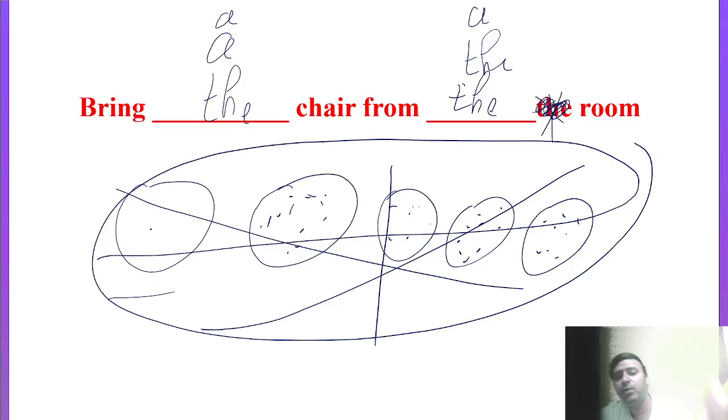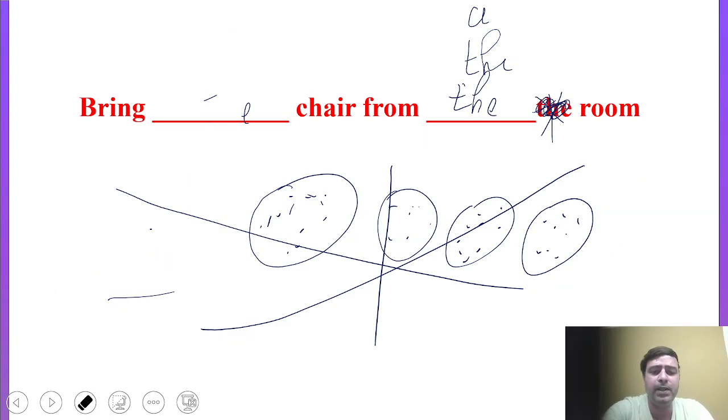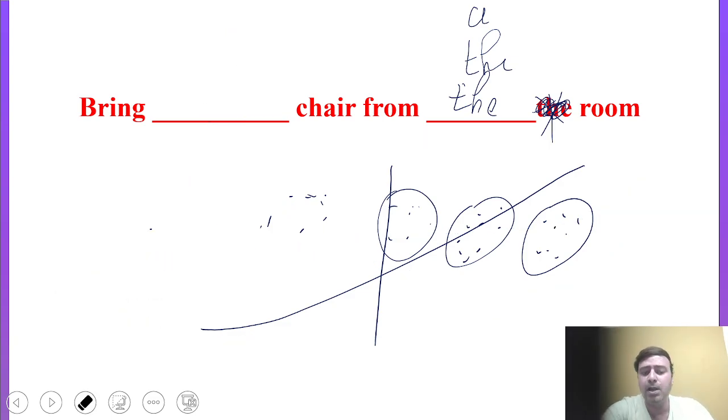But if there would be only one room, many chairs are there, so article A, then article the. If there are many rooms and many chairs, right, so in both are indefinite situations. So through situations I just want to clear your concepts. But in examination, you know very well that we are not going to get these type of situations in the exam, right? So when you don't get these type of situations, then what could be the right answer over here?